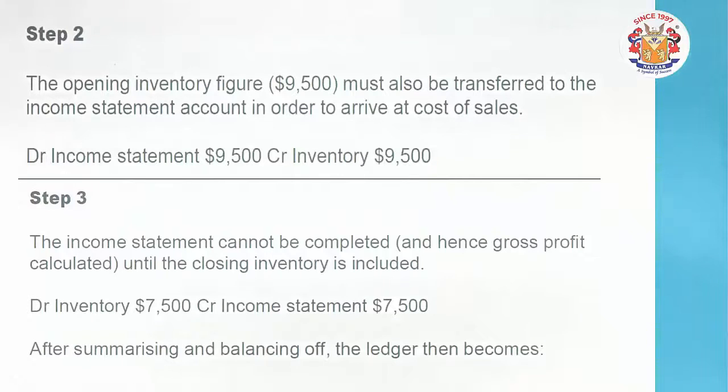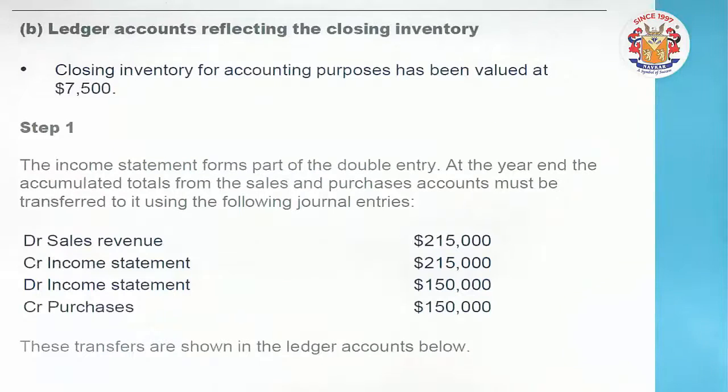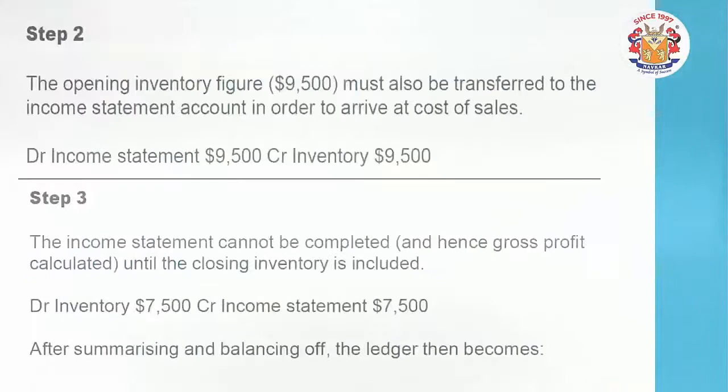Friends, why credit effect? Take a look at the last slide also. The purchase was a debit in the income statement. Even this opening stock, opening inventory 9,500, was a debit impact. Friends, you can see the opposite of plus is minus, the opposite of debit is credit.